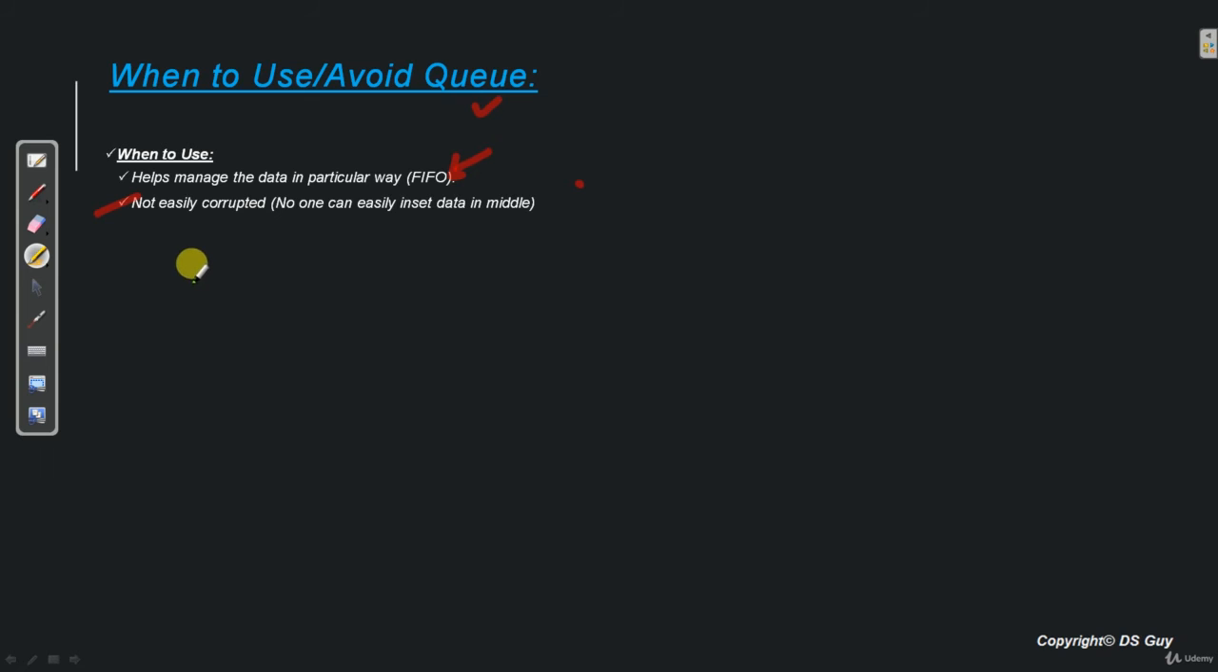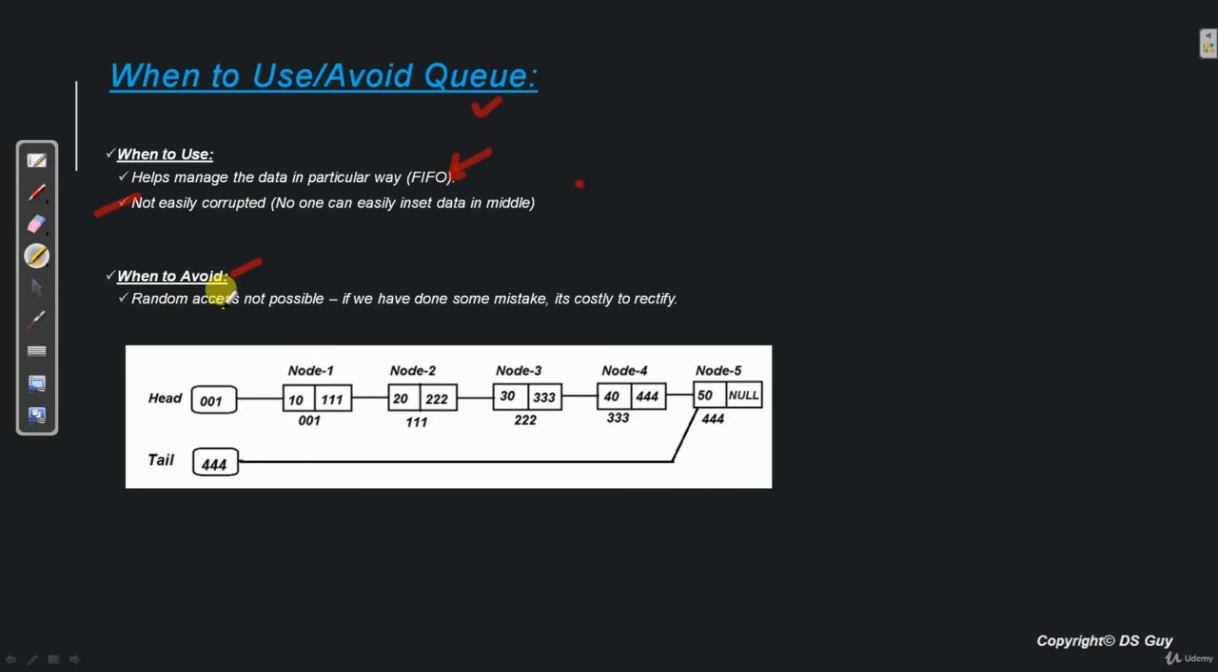Now the problem with the queue is that random access is not possible. That is, if we have done any mistake in entering any of the data, then we have to dequeue all of the elements, and then we have to modify that particular element, and then again enqueue all the elements. So it is a lot of time consuming work.